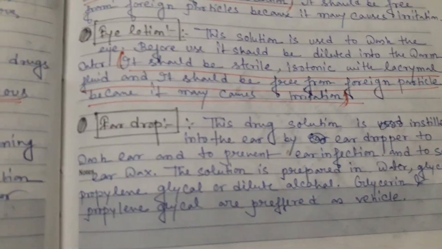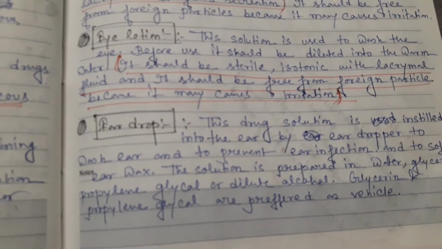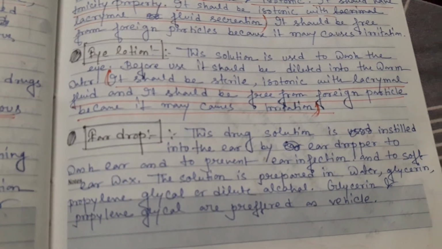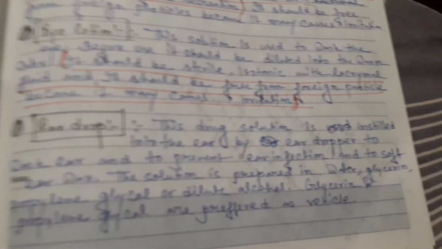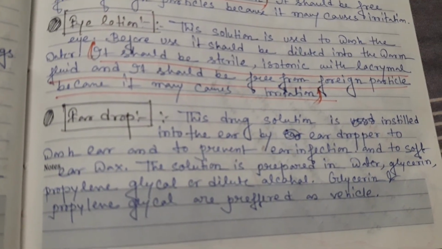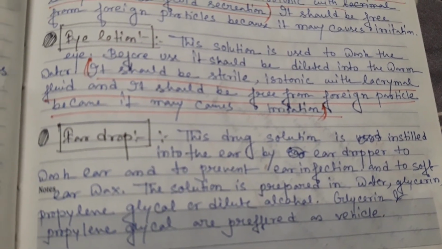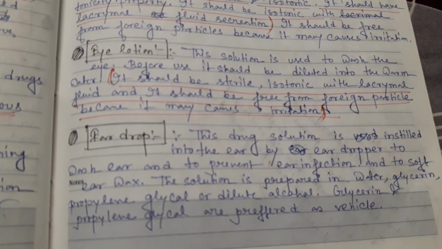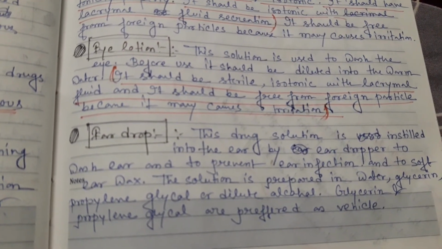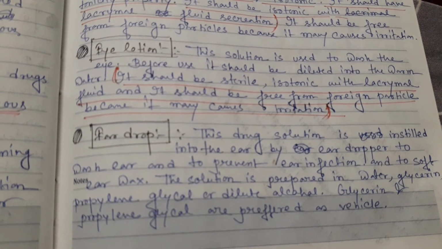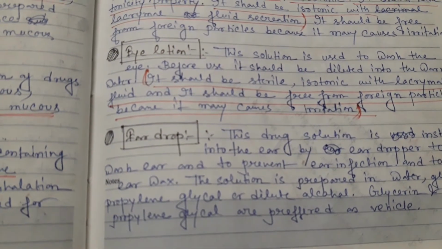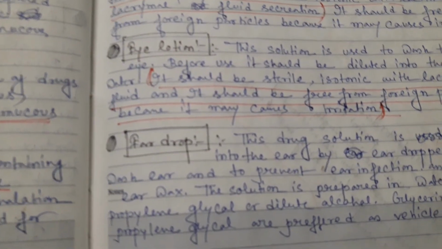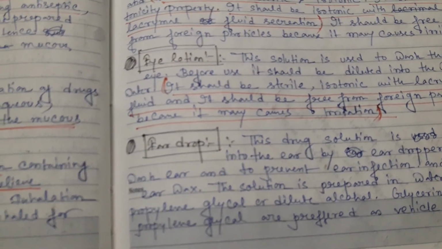And ear drop is also used for ear infection, and it should be isotonic and sterile also. Ear drop is mainly a drug solution instilled into our ear by the ear dropper, to wash the ear, to prevent ear infection, and to soften earwax. The solution is prepared in water, glycerin, or polyethylene glycol, which are preferred as the vehicle. So these ingredients are used in the preparation of the ear drop. This is very important for the parts of monophasic liquid dosage form.